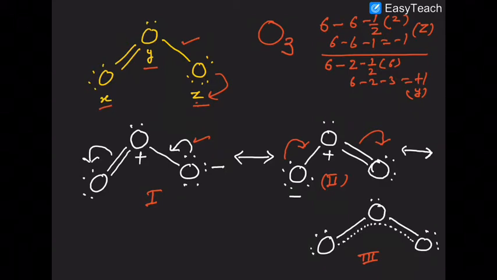In ozone, the bond length between oxygen and oxygen is intermediate between a single bond and a double bond. Remember that. Neither structure 1 nor structure 2 fully represents all the properties of ozone, but structures 1 and 2 are called contributing structures, and number 3 is called the hybrid structure.